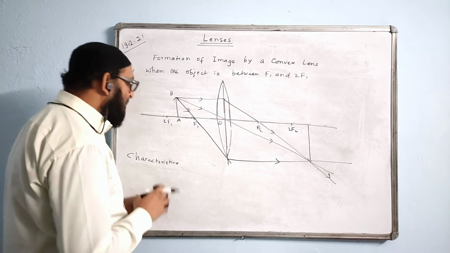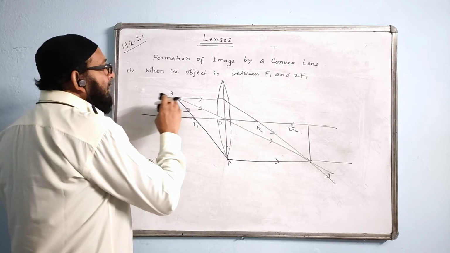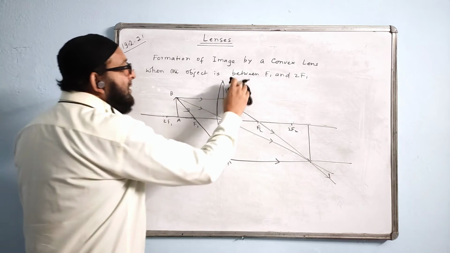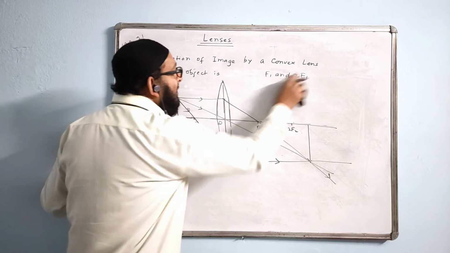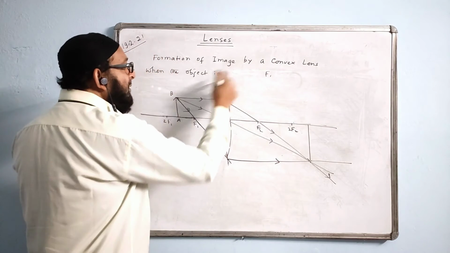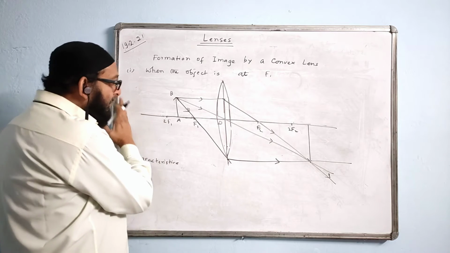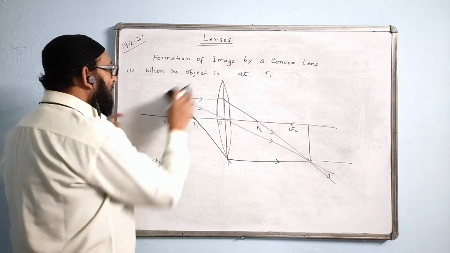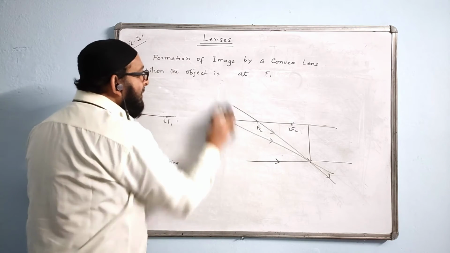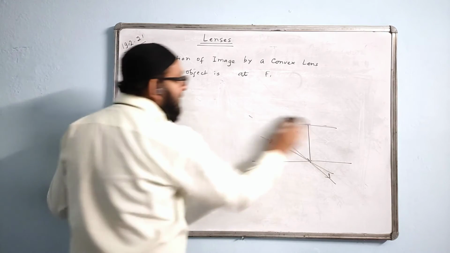Okay. Now the next case is when the object is at F1. F1, when the object is at F1 over here. Slowly we are bringing the object closer now. When you bring the object closer, the size will keep on increasing.